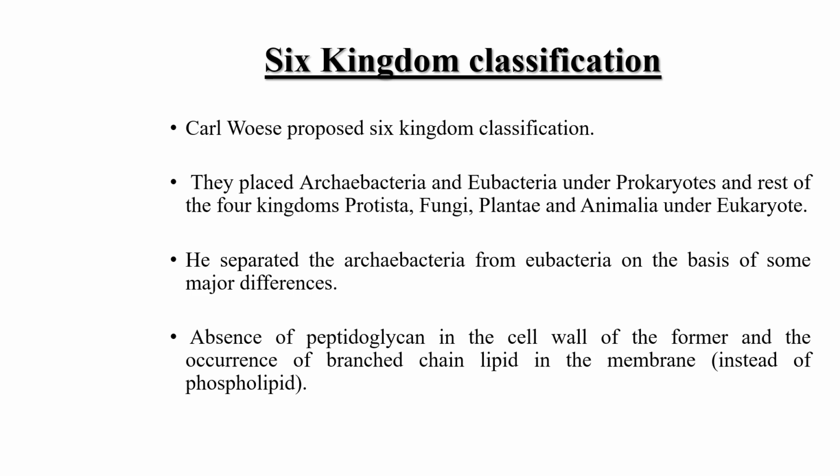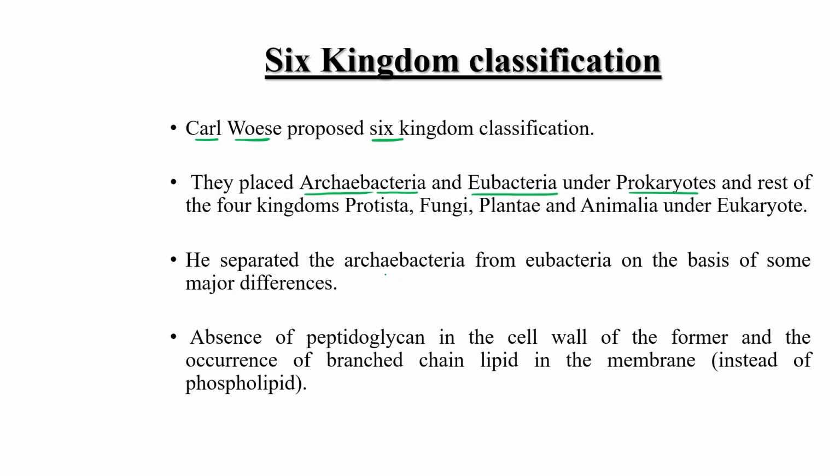Now, next, six kingdom classification. After five kingdom classification, Carl Woese proposed six kingdom classification. According to him, Archaebacteria and Eubacteria are placed under prokaryotes, and the remaining four kingdoms, Protista, fungus, Plantae, Animalia, under eukaryotes.